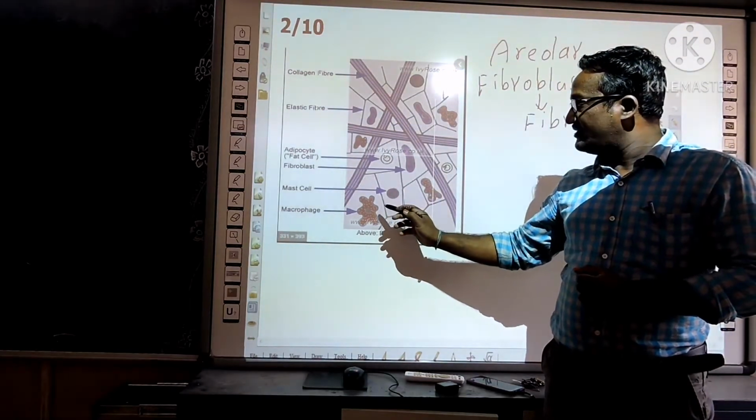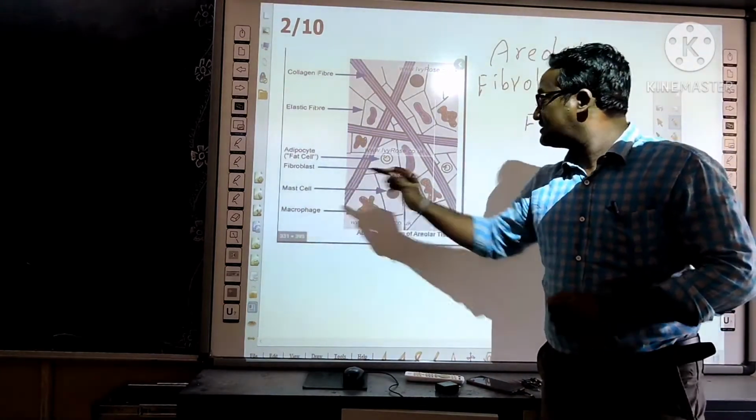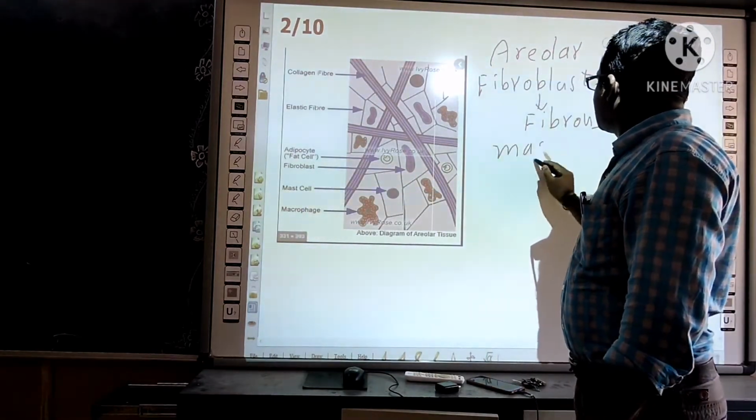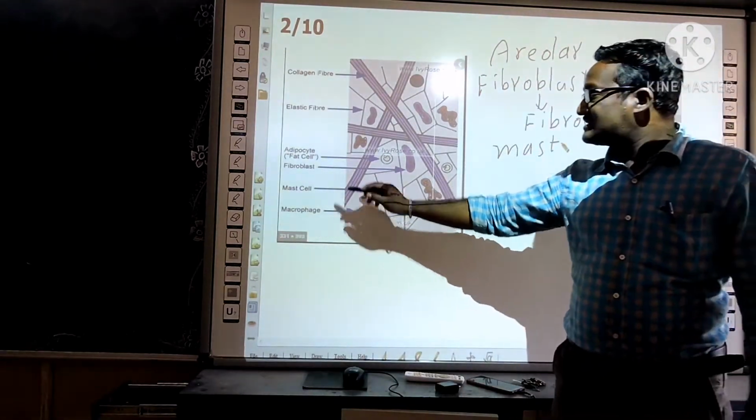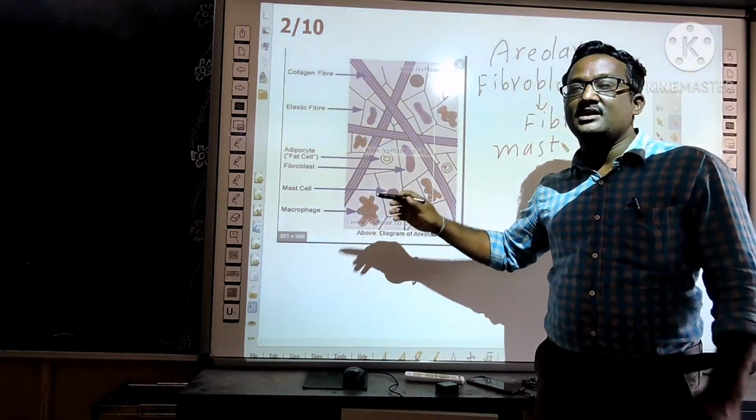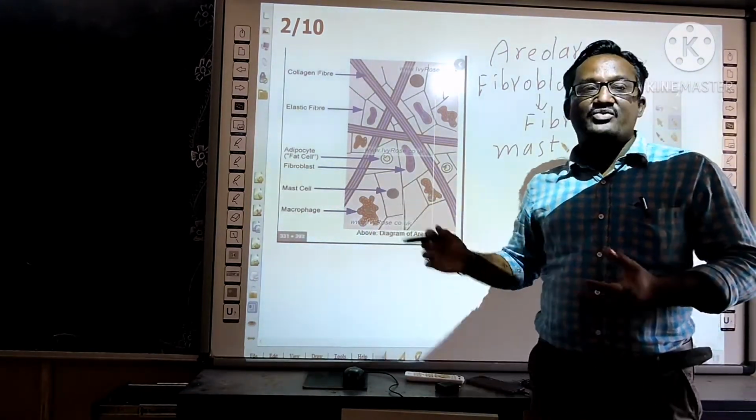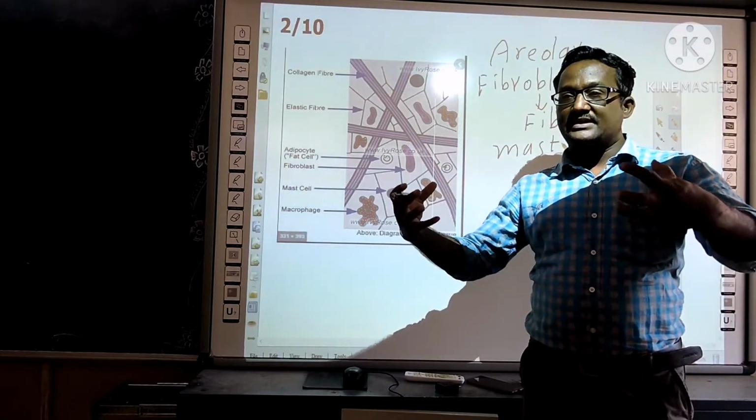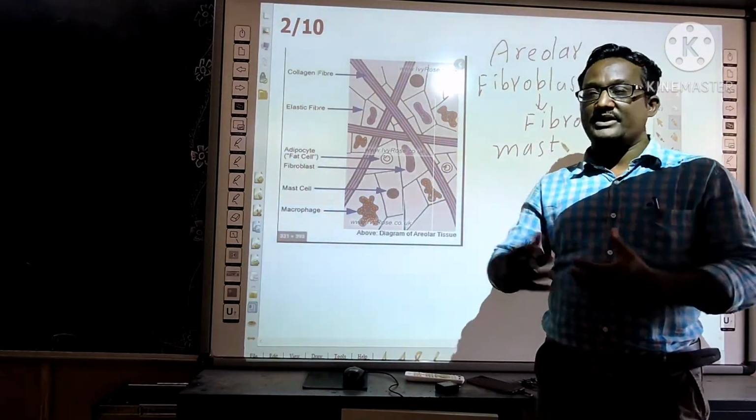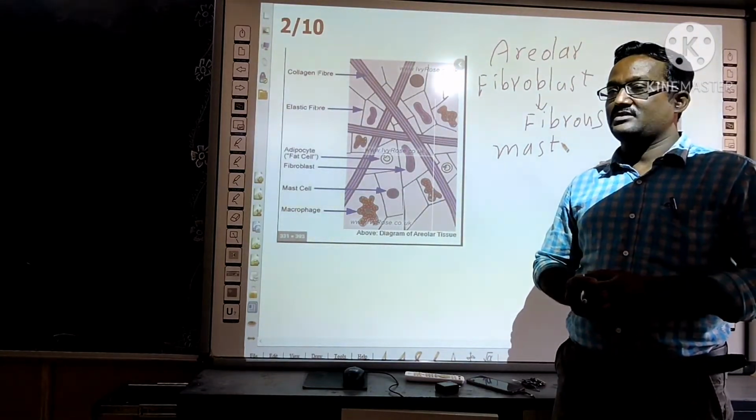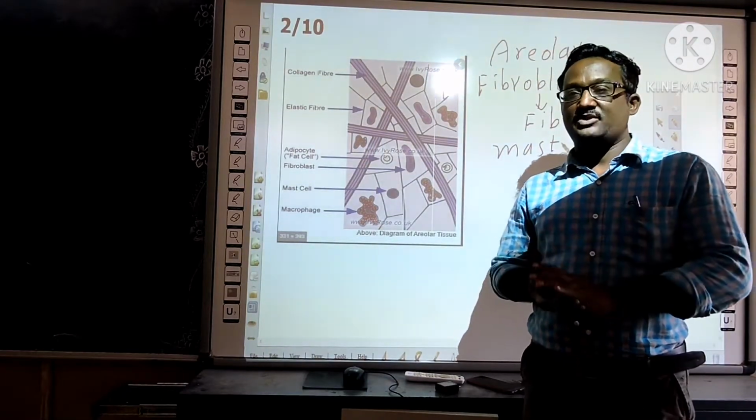And moreover, you can see various types of cells in the areolar tissue. Those are mast cells and macrophages. These mast cells and macrophages are involved in defending the body. That means these mast cells and macrophages kill and engulf the pathogens which enter the body, like bacteria. Okay. So areolar tissue is also involved in the defense of the body.